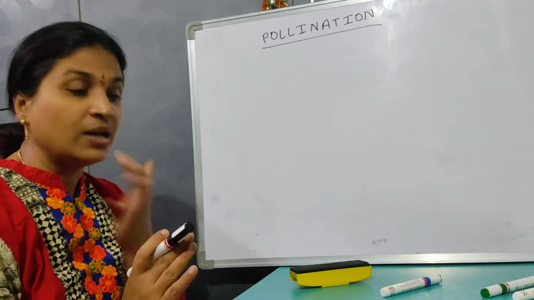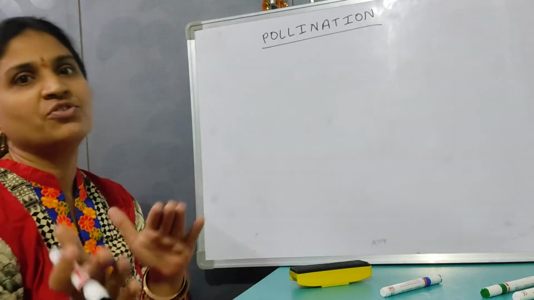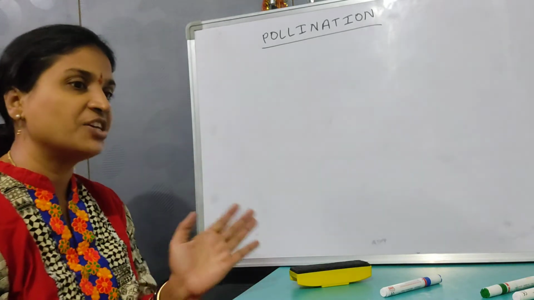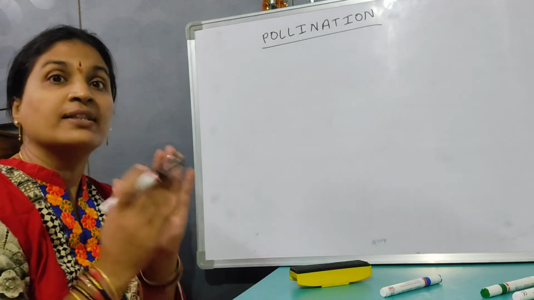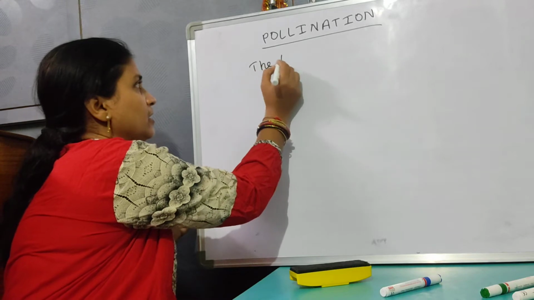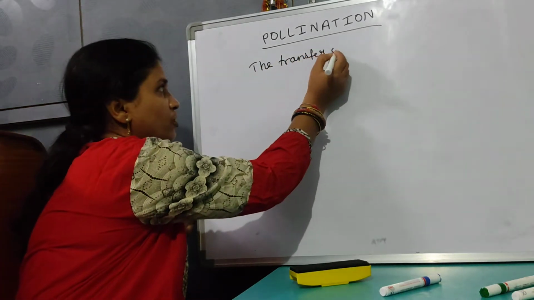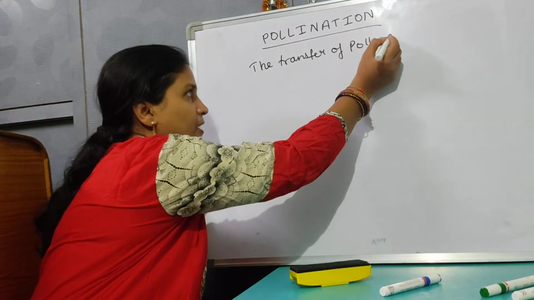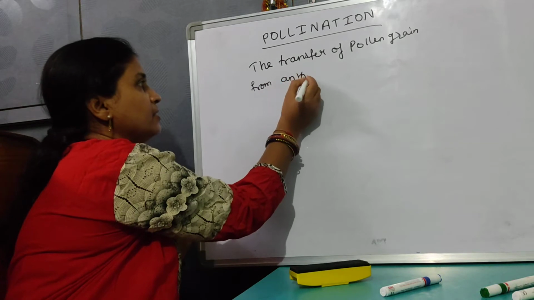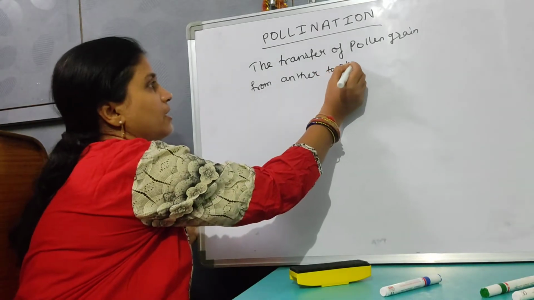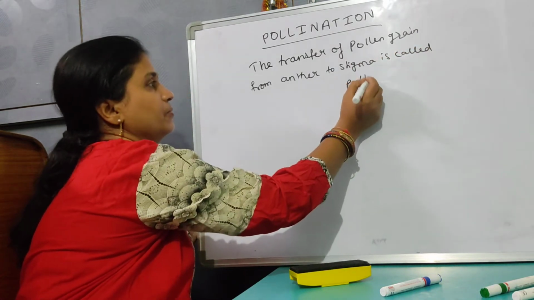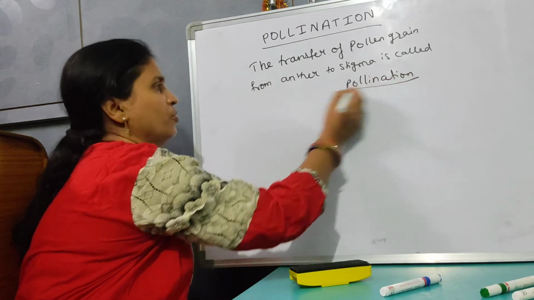Now, in sexual reproduction, what is important? The transfer of the pollen grains must take place, such that fertilization takes place. Fertilization is the fusion of male and female gametes. So the transfer is important. The transfer of pollen grain from anther to stigma is called pollination, which is very important.